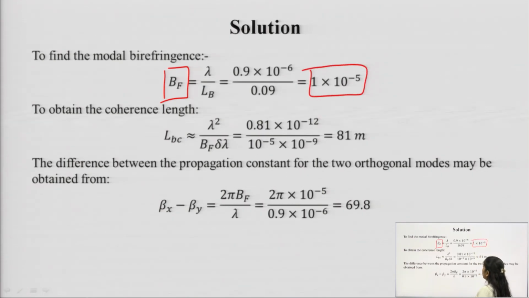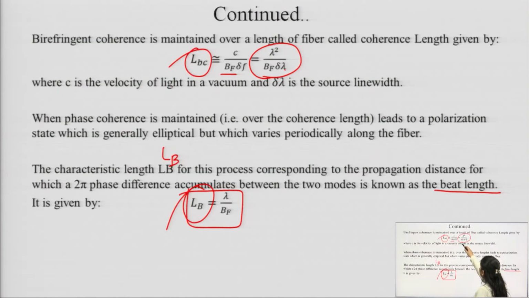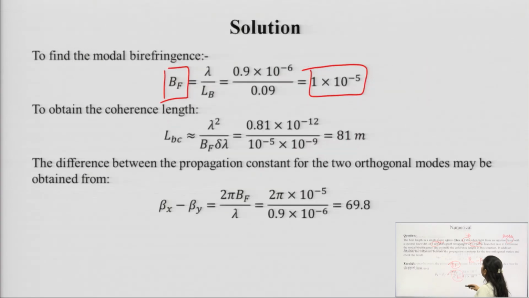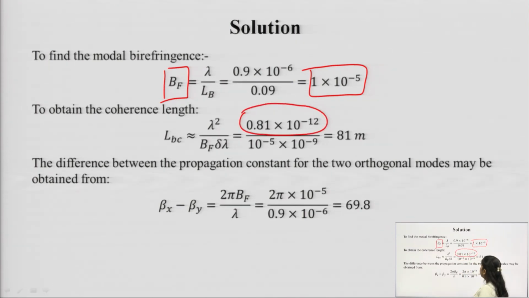Now, for calculating the coherence length, this formula can be used: lambda square upon Bf into del f. The lambda value is already given to us, Bf we have just calculated, and del f is also given. So, Lbc should be equal to lambda square upon Bf into del f. We have substituted the values of lambda square, Bf from this, and del f. We get the coherence length as 81 meter.